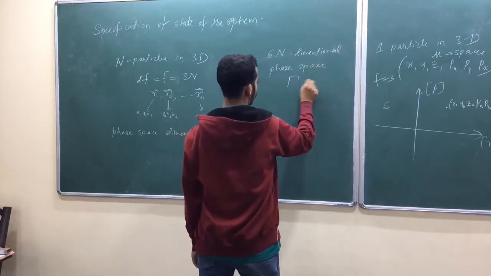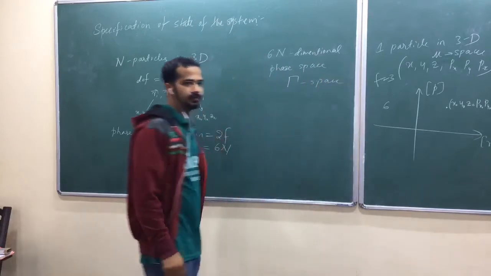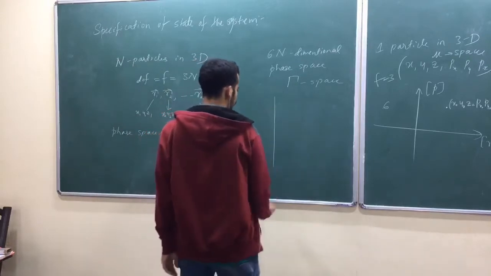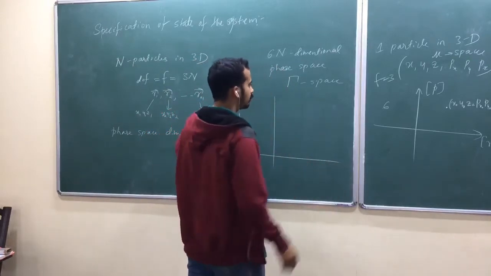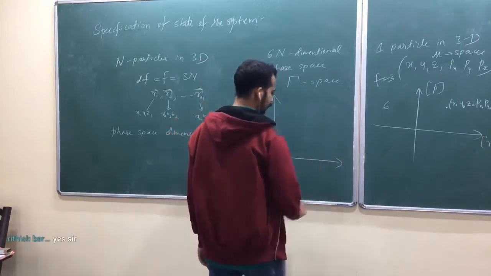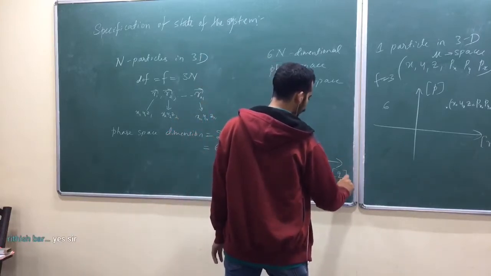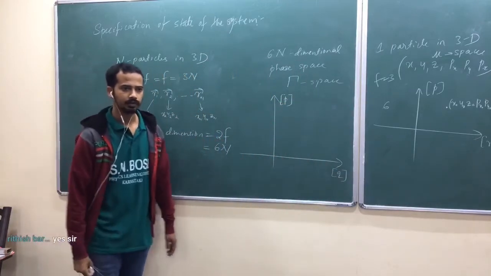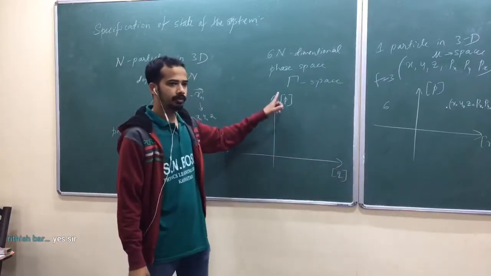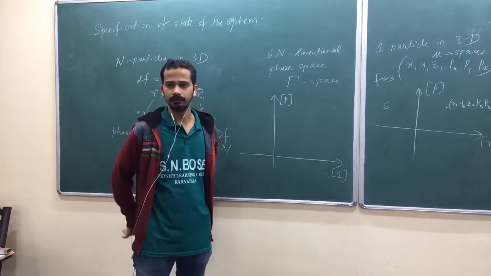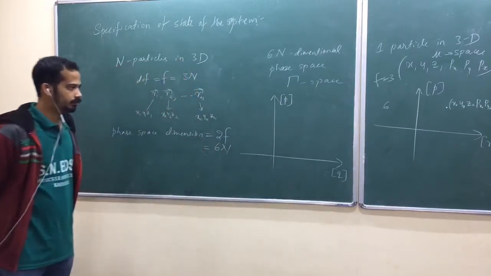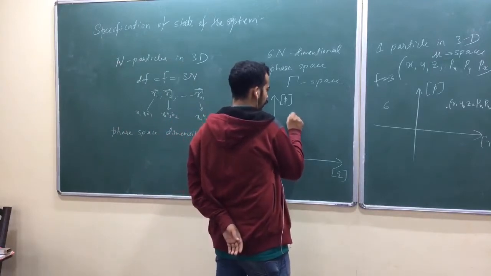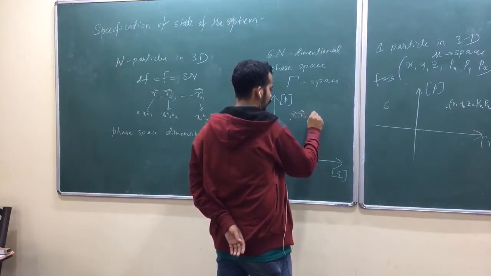We call this one phase space. Again, we are left with only symbolic notation, so the dimension is too high, isn't it? Now what we do here, we write Q here, we write P here. Q means position, usually. P means momentum, usually. Any one point corresponds to the vector R1, vector R2, and so on up to vector Rn.